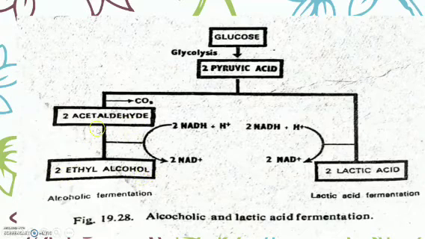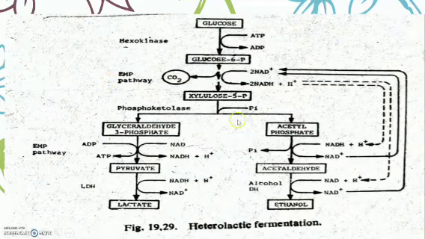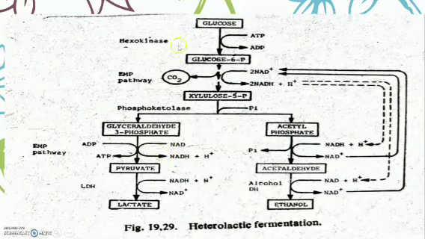The hydrogen atoms are supplied by NADH2, which is converted into NAD. This is the pathway of heterolactic fermentation.